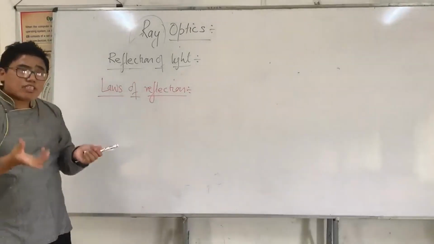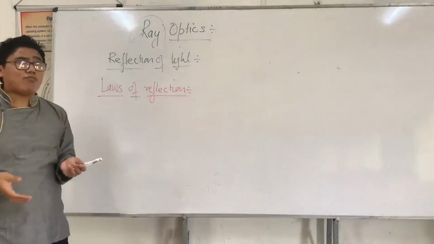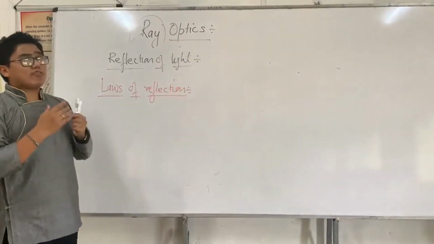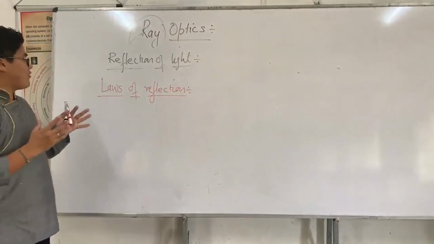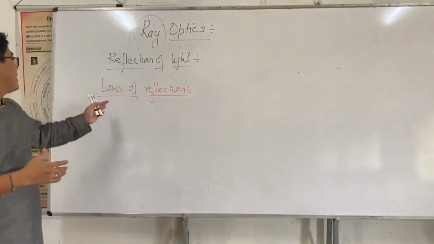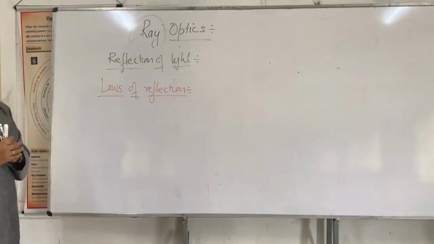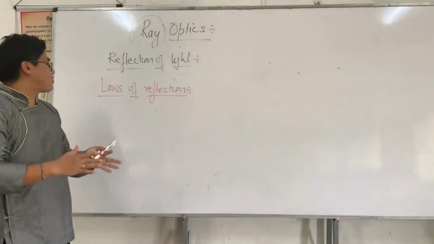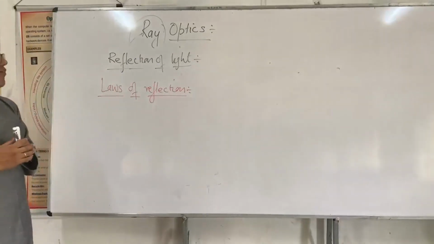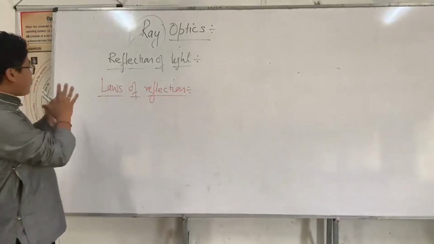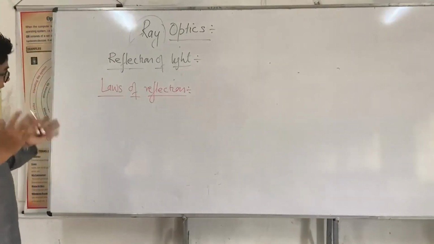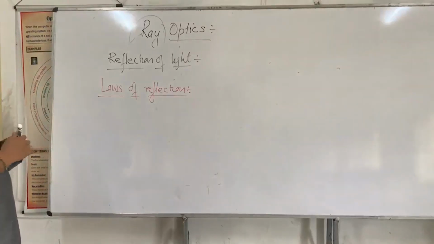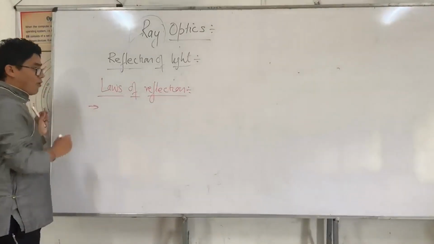Whether it is diffuse reflection or regular reflection, the phenomenon called reflection obeys the laws of reflection. The laws of reflection govern reflection of light. So I'm going to first do what are the laws of reflections. We have a simple law.